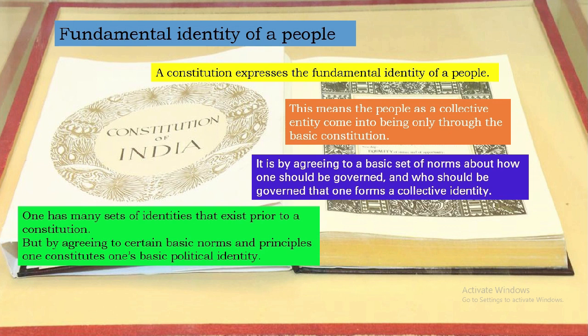One has many sets of identities that exist prior to the constitution, but by agreeing to certain basic norms and principles, one constitutes one's basic political identity. So, before, we might be having many sets of identities based on your religion, based on your region, based on your caste, but once you agree to the basic norms and principles of a constitution, you establish your basic political identity. That's how the constitution gives out the basic political identity.